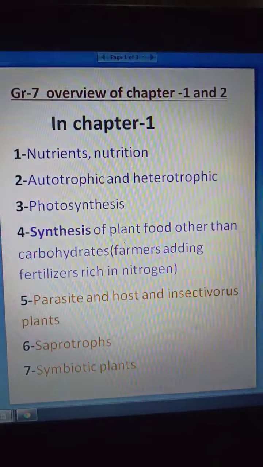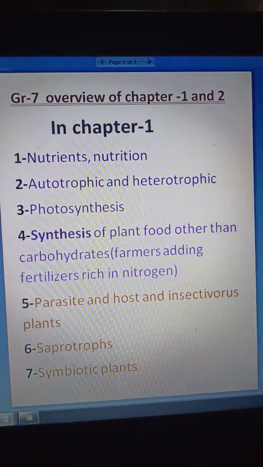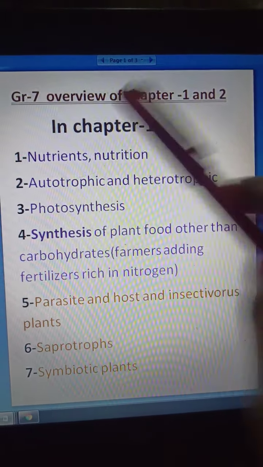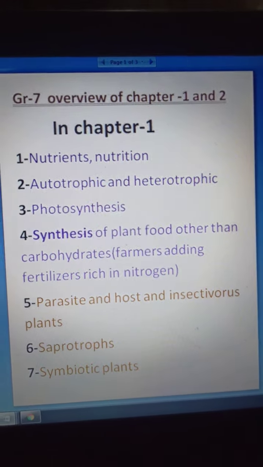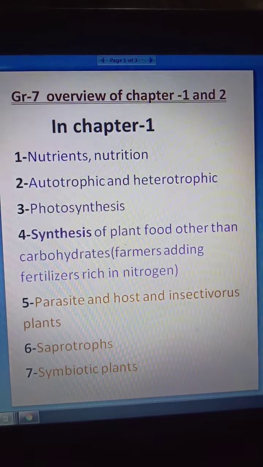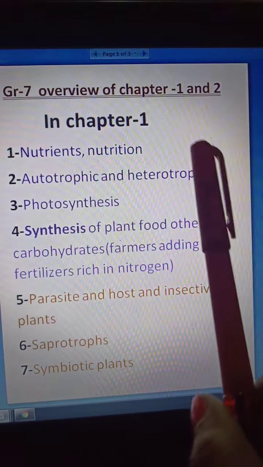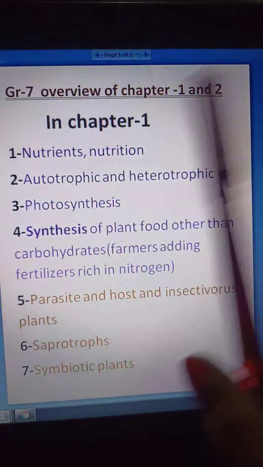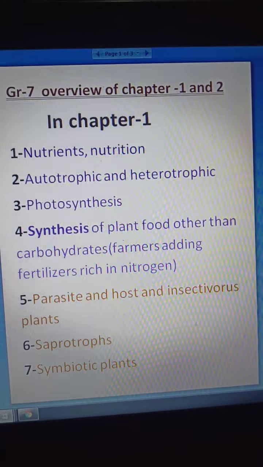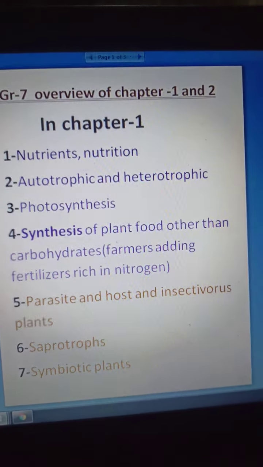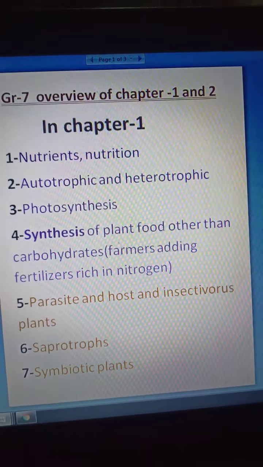So what is nutrients? Nutrients are the components of food like carbohydrates, proteins, vitamins, fats, etc. What is nutrition? A process by which organisms take in food and utilize it in order to survive. That is nutrition. After that we have learned about autotrophic and heterotrophic. Autotrophic are those which prepare their food by themselves, and heterotrophic depend on others for their food.